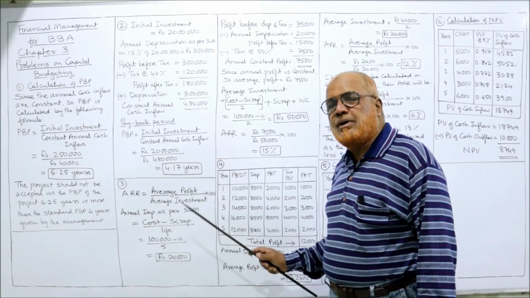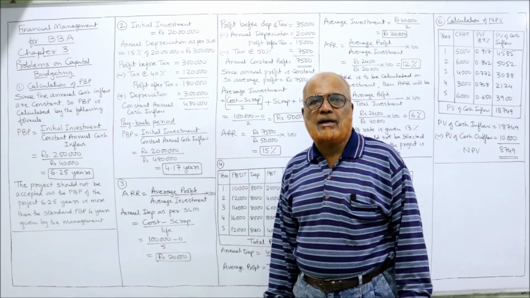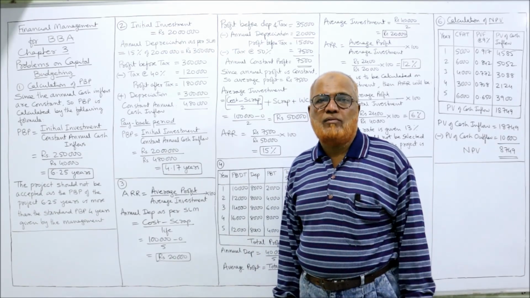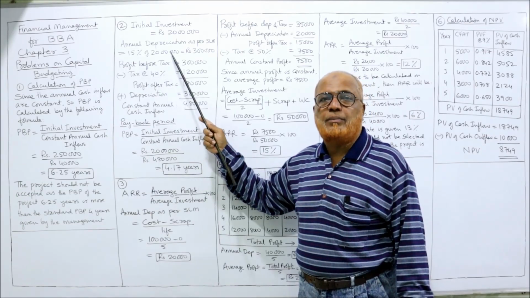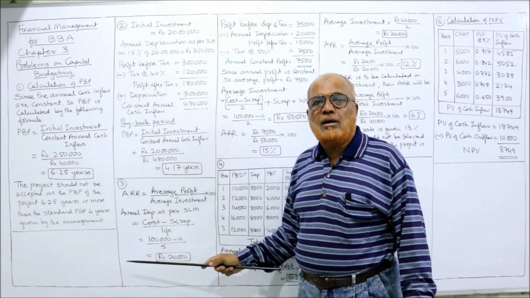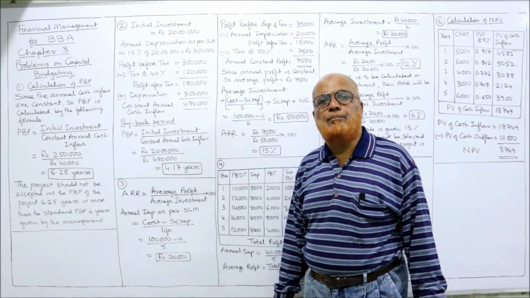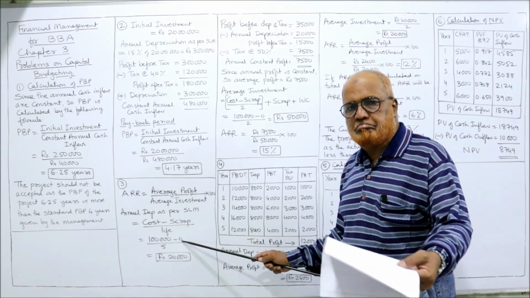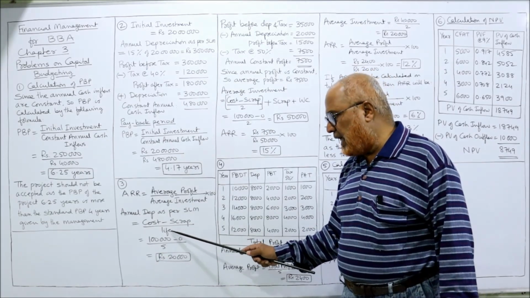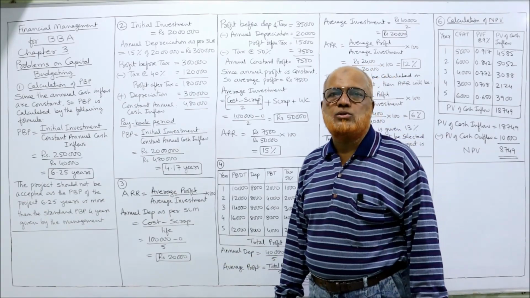Annual depreciation as per straight line method is cost minus scrap divided by life. Percentage is not given. In the previous problem percentage was given, that's why we calculated 50%, 15%. But here percentage is not given but we are asked to calculate depreciation as per SLM. So cost 1 lakh, scrap value 0, as given in the problem. Then life is 5 years. So annual depreciation is 20,000.